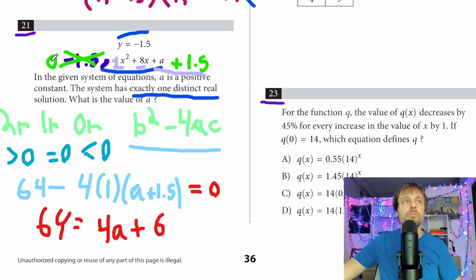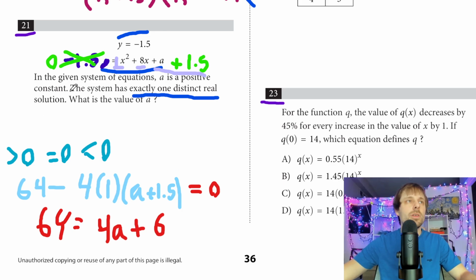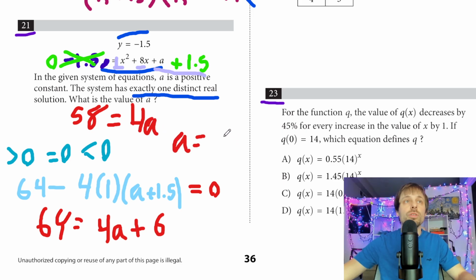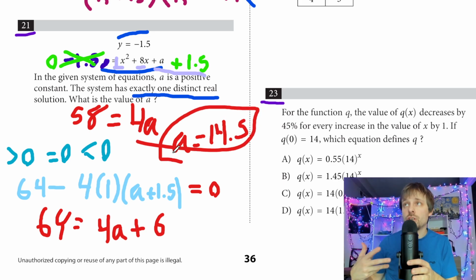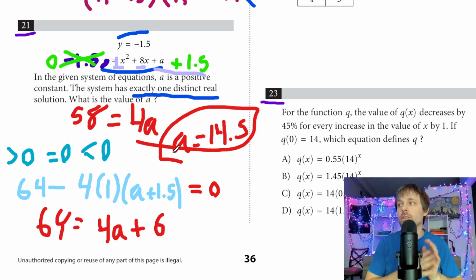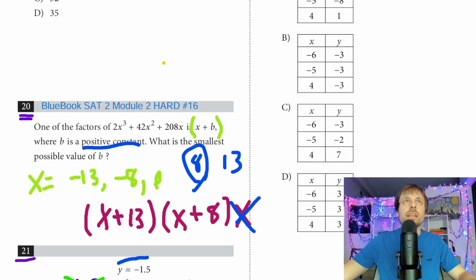plus 6. And I'll just erase this bit up here, and I'll rewrite it in the next step. We should get 64. I subtract 6 from both sides, or 58. 58 is equal to 4a. Divide both sides by 4, and I should get a is equal to 14.5. Or 29 over 2 works as well. But again, not too bad of a problem. It's systematic. You're always going to see a lot of examples like this. Know your b squared minus 4ac. Know the cases in which it's greater than 0, less than 0, or equal to 0, and you're fine for 21.